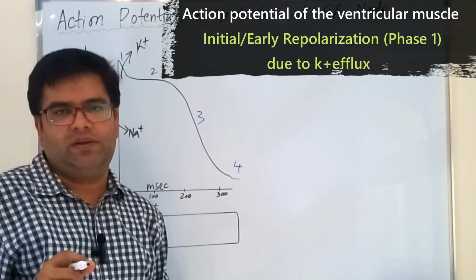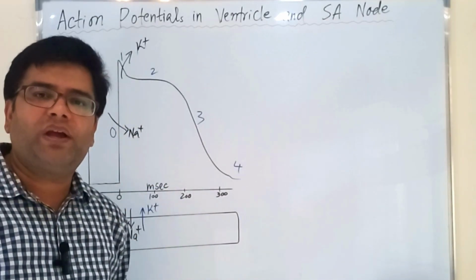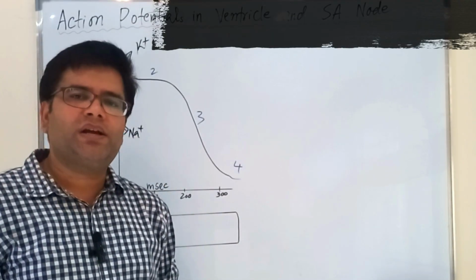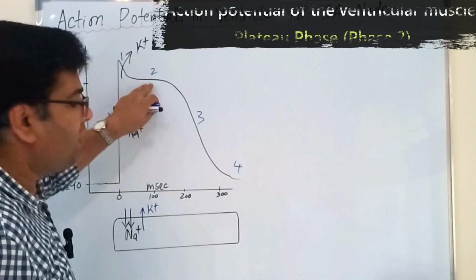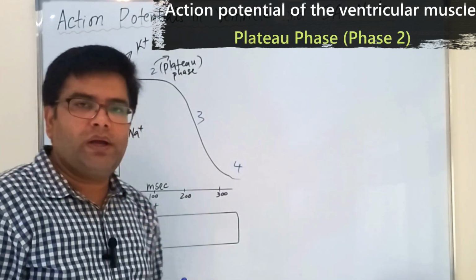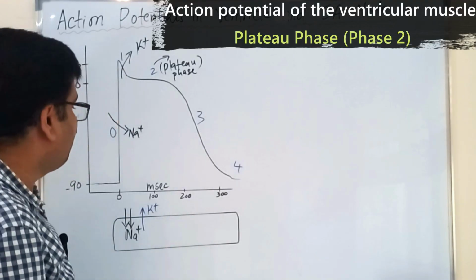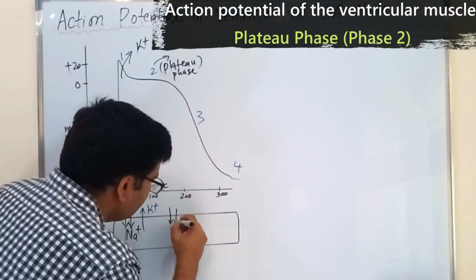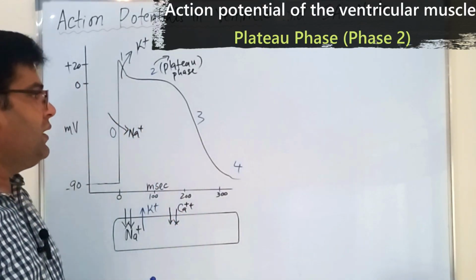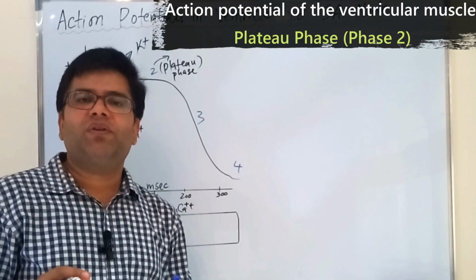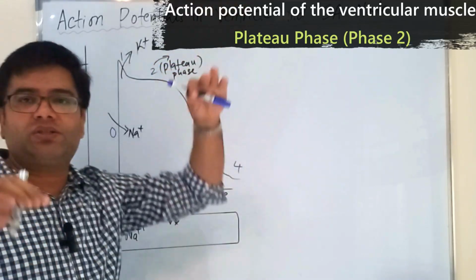But this is a brief phase because it is followed by another phase of the action potential, which is phase 2, and during this phase calcium channels open. These calcium channels, we can also call them slow calcium channels, because they are slow to open and they remain open for a long period of time. So phase 2 is also called the plateau phase of the action potential of a ventricular muscle. During this phase, calcium moves from outside to inside of the cell, and because it is a positive ion, it keeps the inside positive, so the cell remains depolarized. You may think, because a positive ion is coming inside the cell, why is the membrane potential not going up? It's staying at the 0 level.